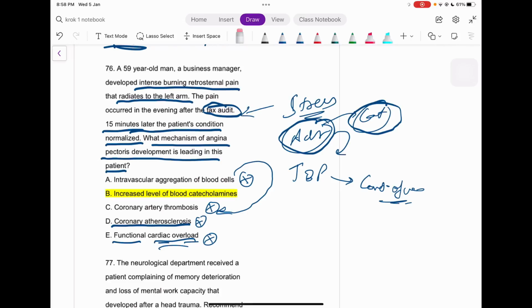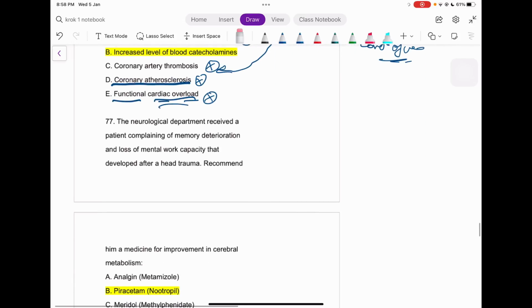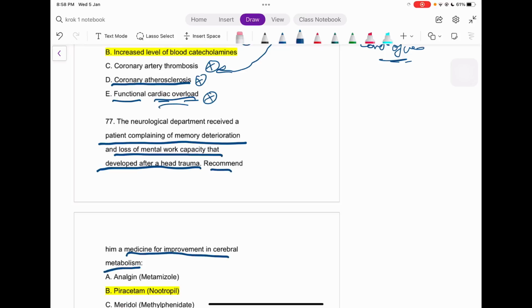Okay, let's move to another question. The neurological department received a patient who is complaining of memory deterioration and loss of mental work capacity that developed after a head trauma. Okay, recommend him a medicine for the improvement of cerebral metabolism. So we need to prescribe what, guys? Nootropics, right?